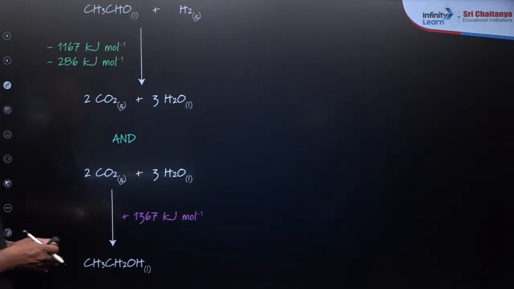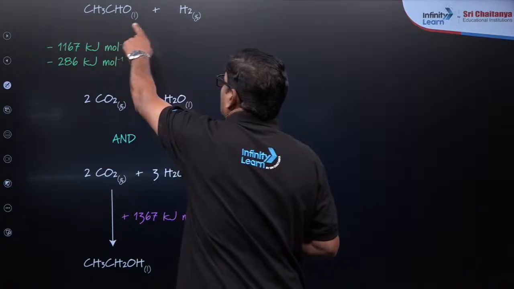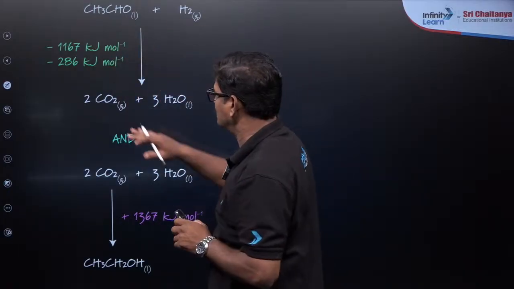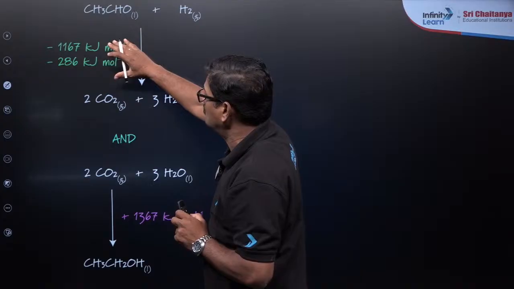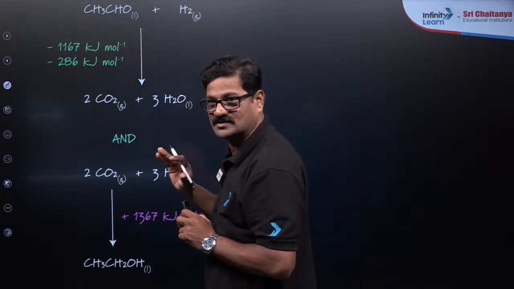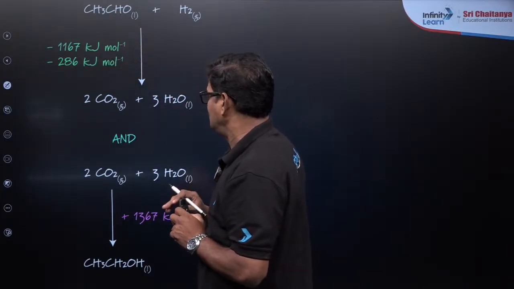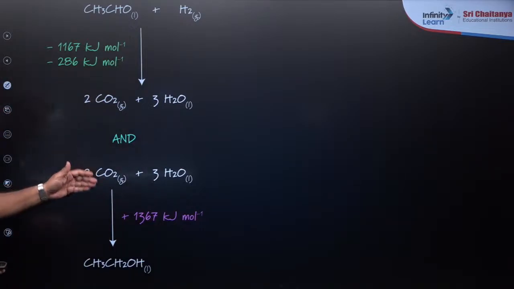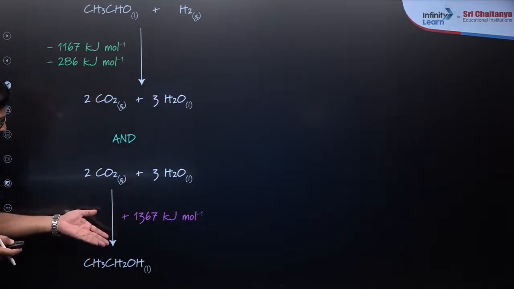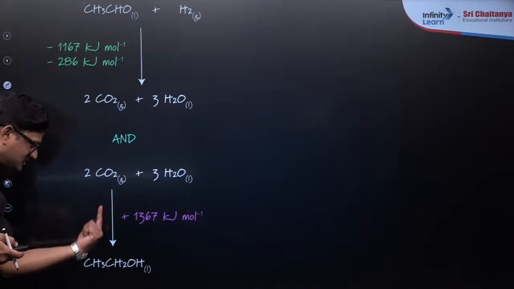When you talk about acetaldehyde plus H2 giving rise to CO2 and H2O, you are going to see minus 1167 minus 286, right? And carbon dioxide and H2O giving rise to this: in this direction negative, na?